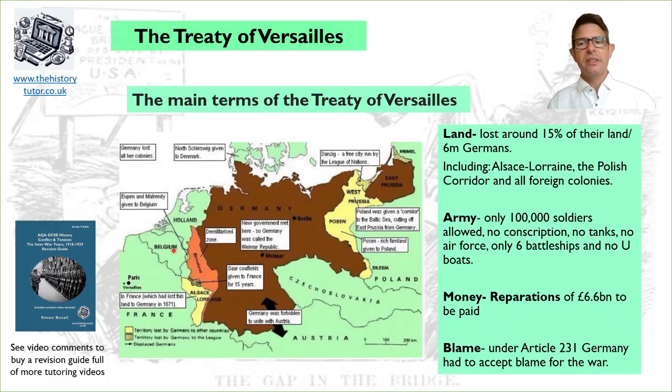As you can see, LAMB is there. Can I suggest being aware of other words? Land could also be territory. I've seen it listed like that in other exam questions. And army could easily be the word military. So just be aware of those words can be used in the exams.